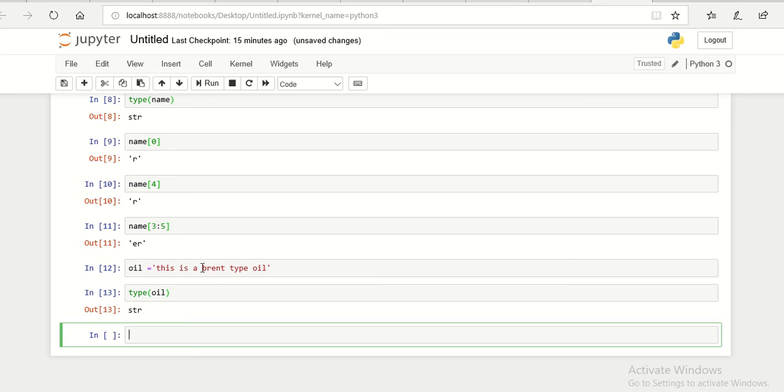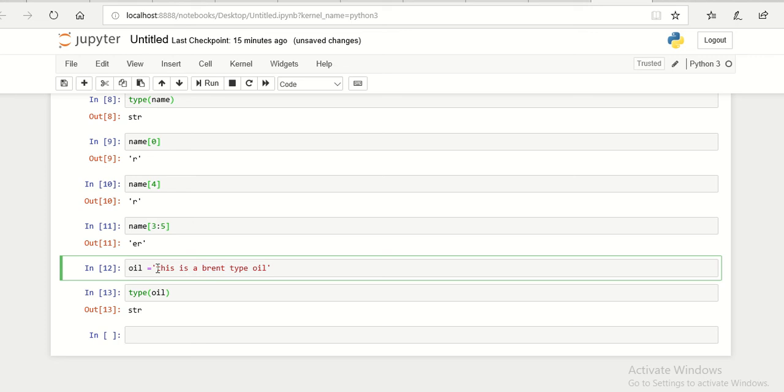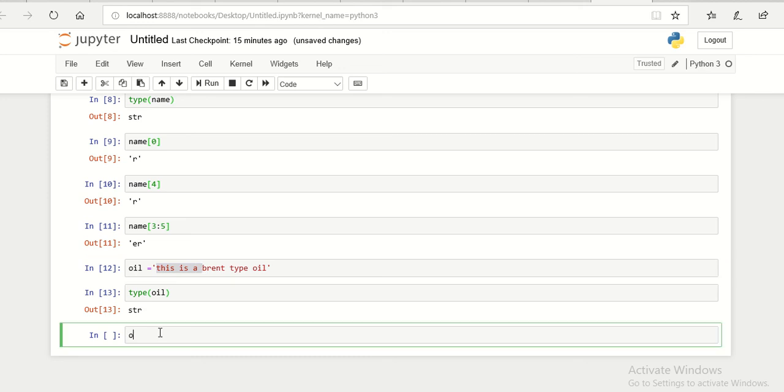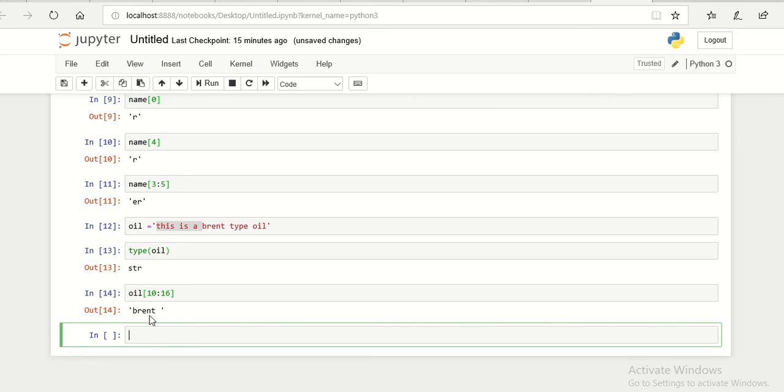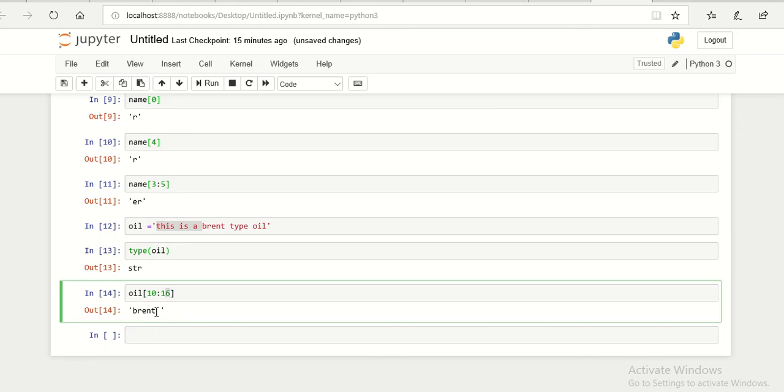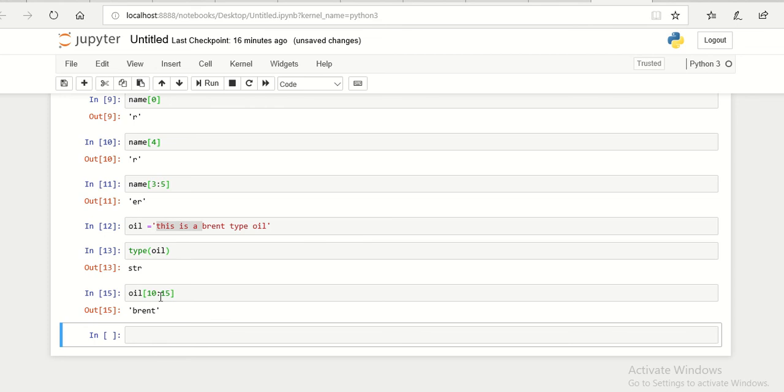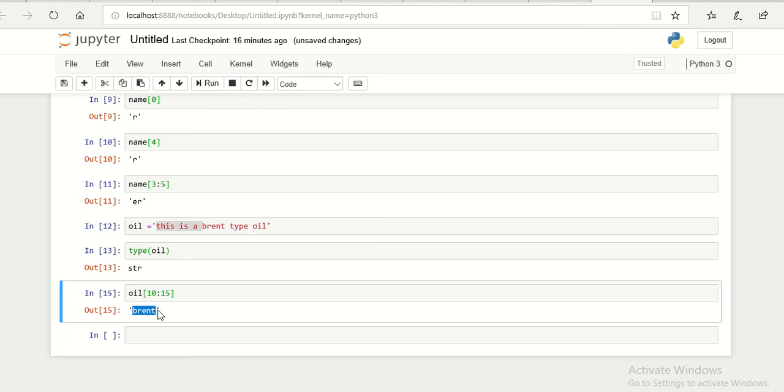Here again, you can use any of these to separate a substring from the main string. For example, if you want to separate brand, you can start from here: 0, 1, 2, 3, 4, 5, 6, 7, 8, 9. So it's starting from 10, up to 11, 12, 13, 14, 15. It should be 15 because we have one space here. So if I write this, you are going to have brand here. You can separate it like this.